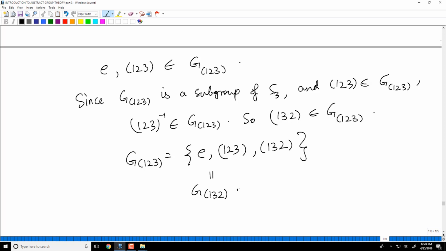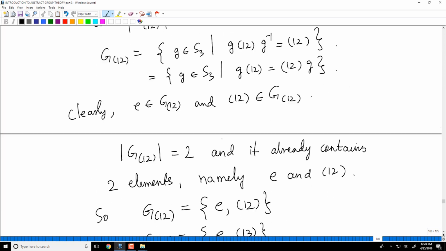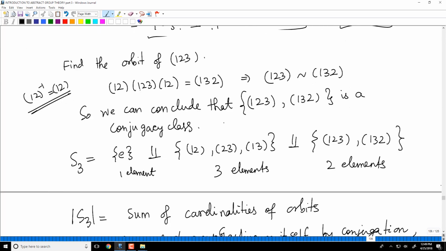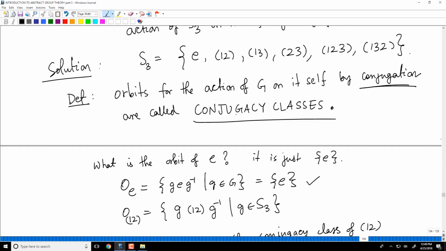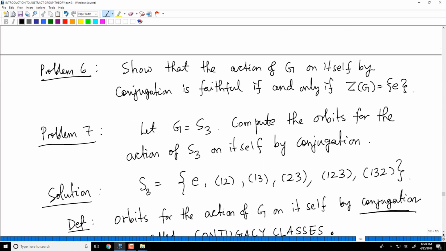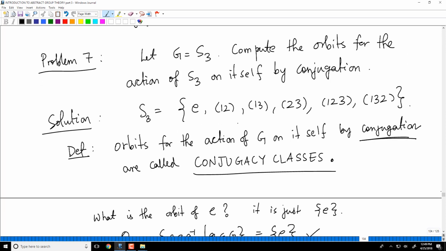Okay, so this extended problem hopefully gave you a clear idea of the power of the counting formula and the class equation that we have proved in a previous video. So again, just to recap, the action of a group on itself by conjugation is a very important example of a group action, and we have worked out in this problem fully all there is to work out in the case of the symmetric group on 3 letters.